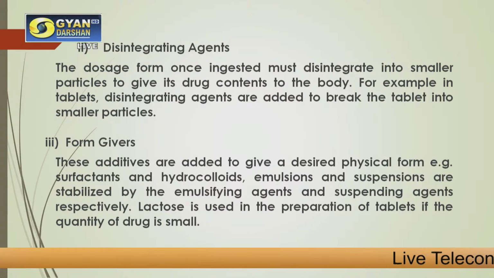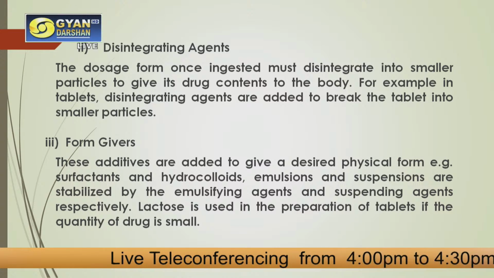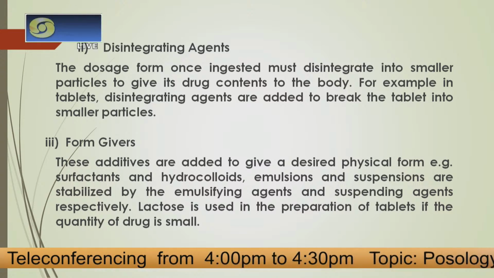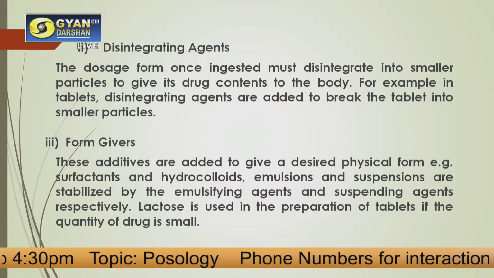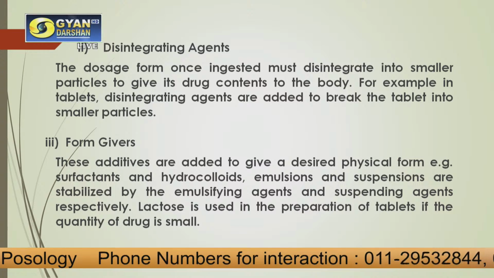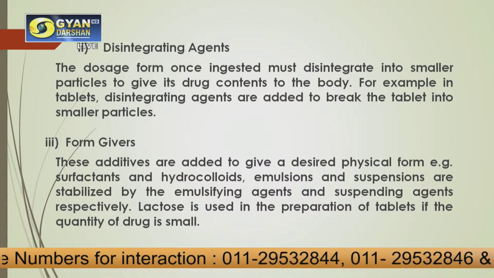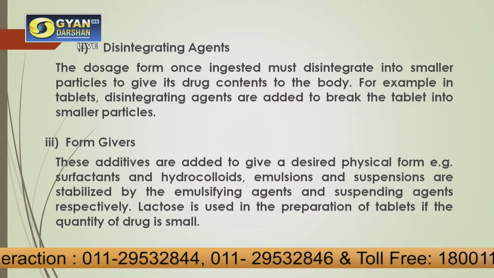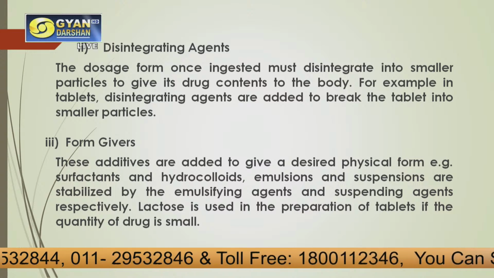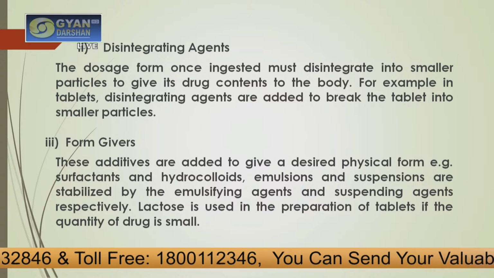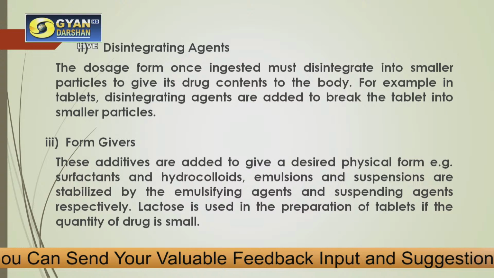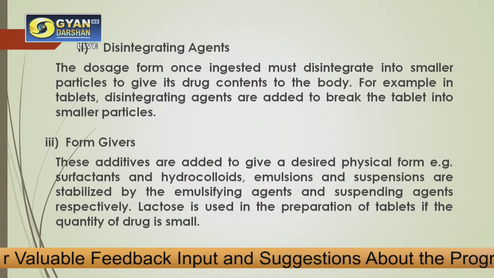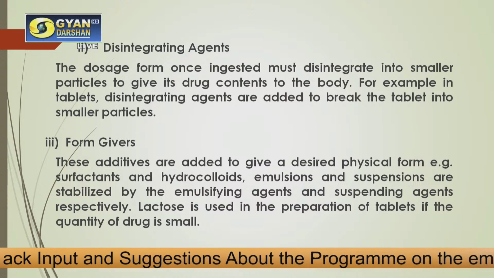Then there are certain disintegrating agents. That is, the dosage form once ingested must be able to disintegrate into smaller particles. Now, why is that important? Because suppose we have added a lot of additives, or a lot of bulk formers or vehicles which are very difficult to disintegrate in the body. Now we take a medicine, we swallow it, but once it reaches the stomach, it doesn't disintegrate. So what is the purpose? Unless and until that medicine comes out, unless and until the intestines or the stomach is able to break it down or absorb it into the body, its function is lost.